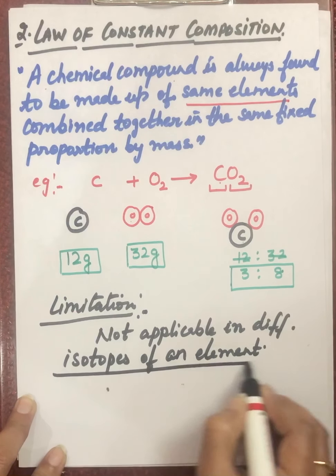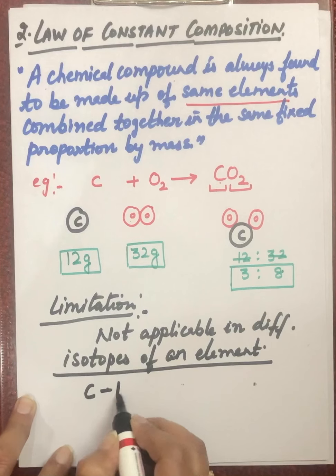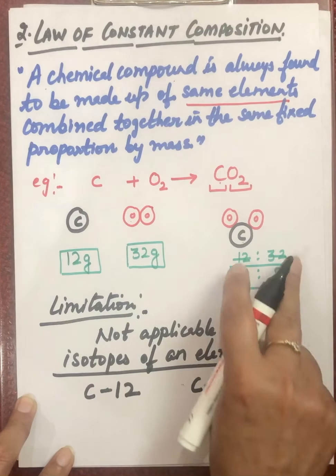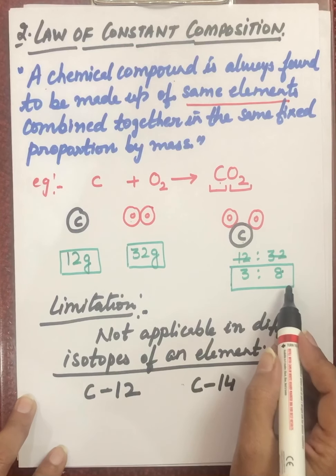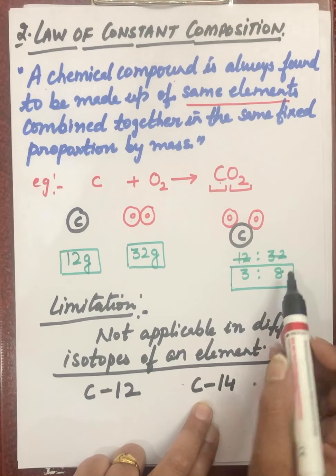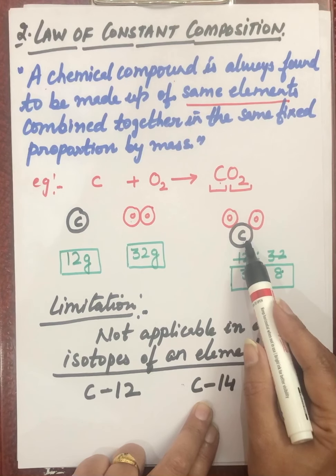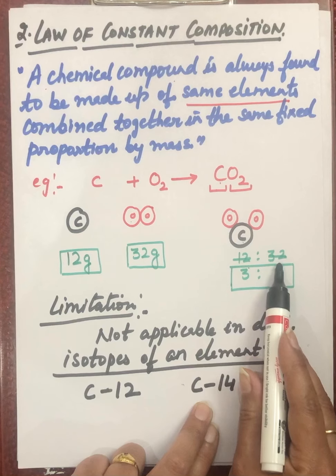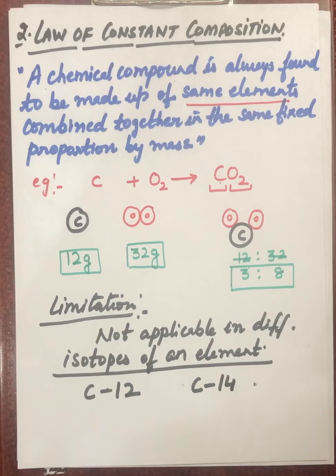Like in carbon dioxide, carbon is C12, it is also C14. So the ratio will not come out to be 3:8 in the case of C14. If we take carbon with 14 atomic mass, this ratio will be 14:32. Then it will not be constant, it will not remain the same. So this law is not applicable to the isotopes of an element.